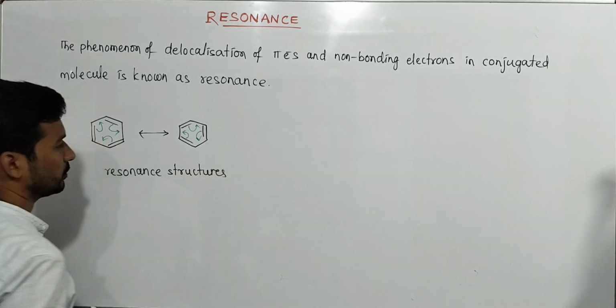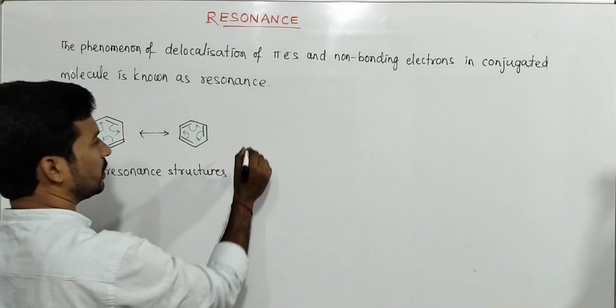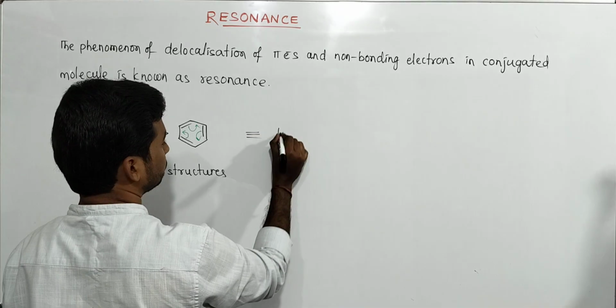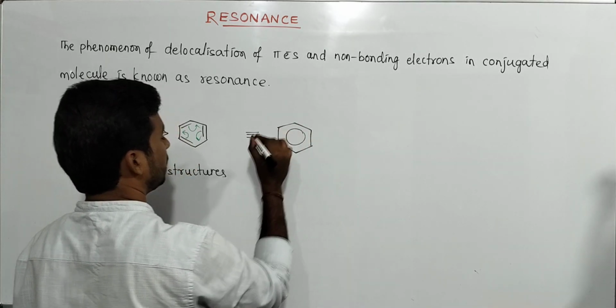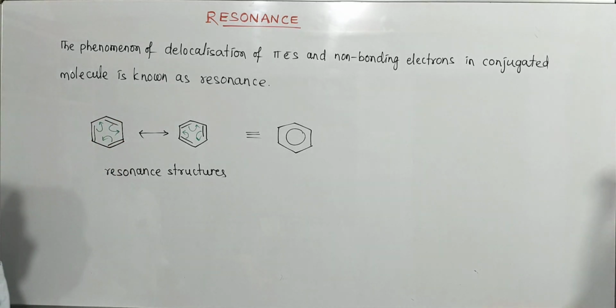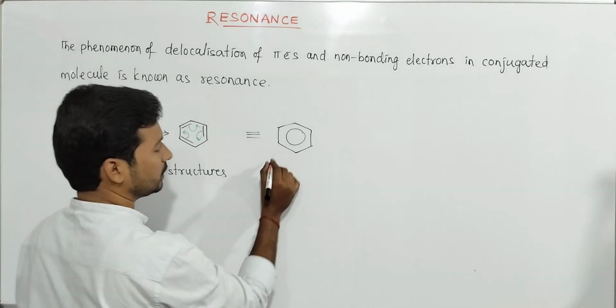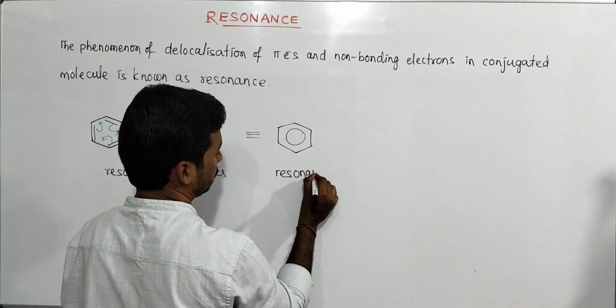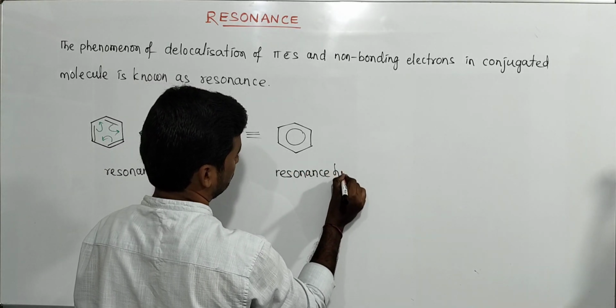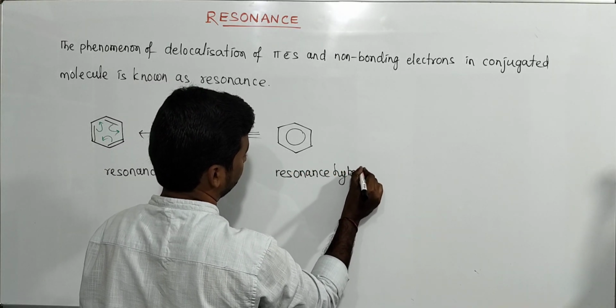Its resonance hybrid is like this, with double bonds in continuous delocalization. This is the resonance hybrid.